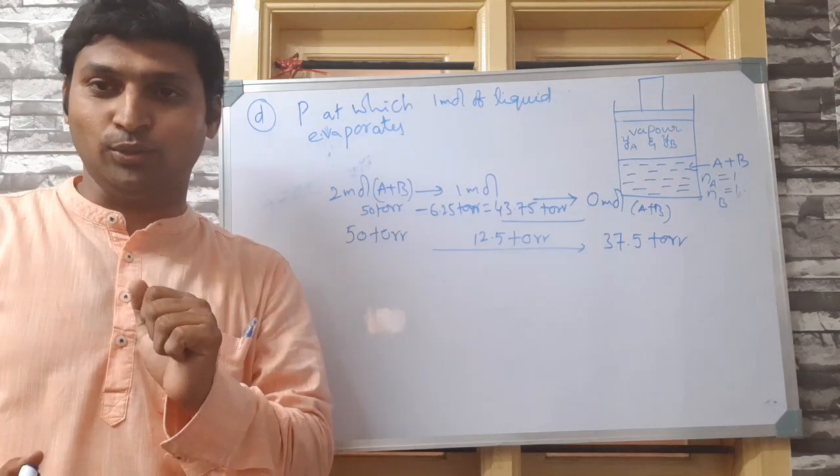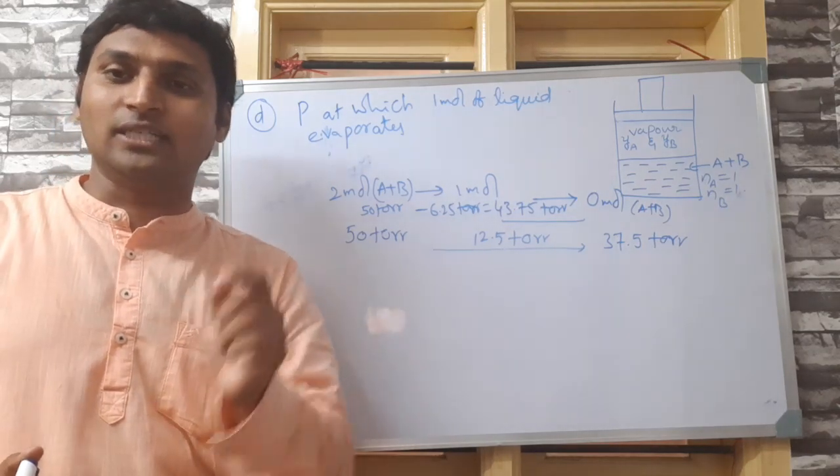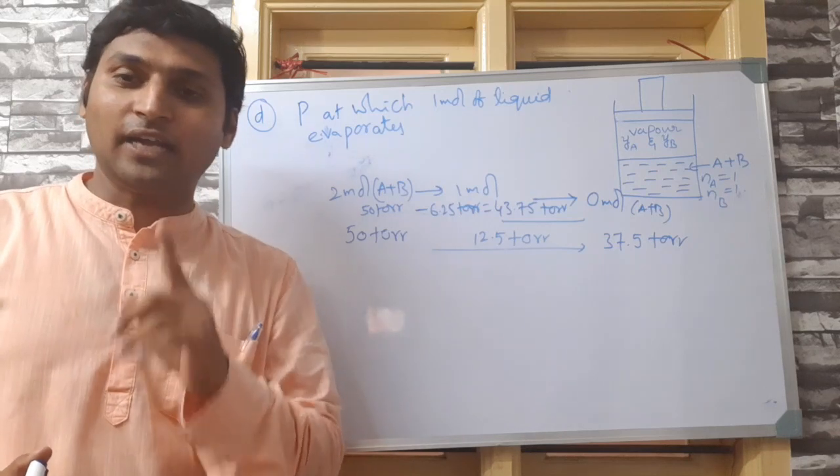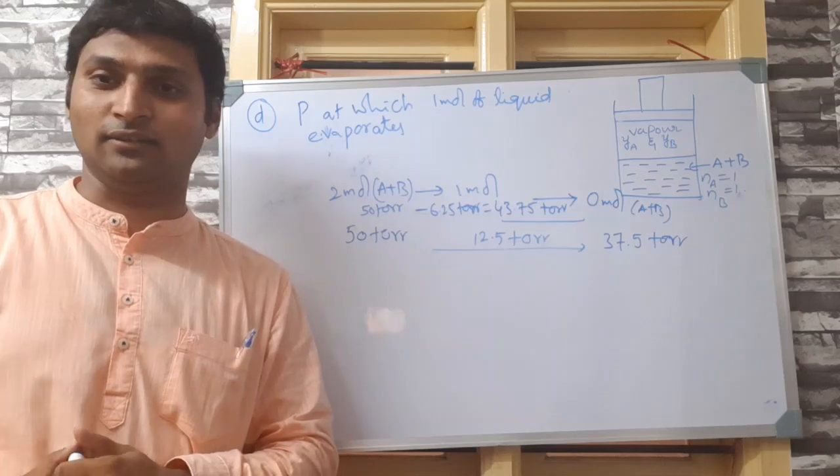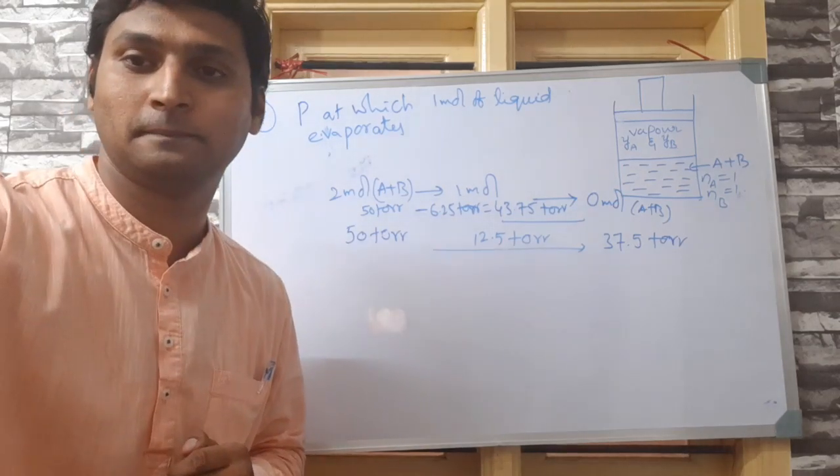Now, what I am going to do is represent this question graphically. Graphical representation of this question is what will lead us to fractional distillation. Wait and watch.